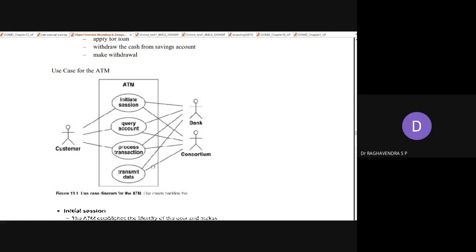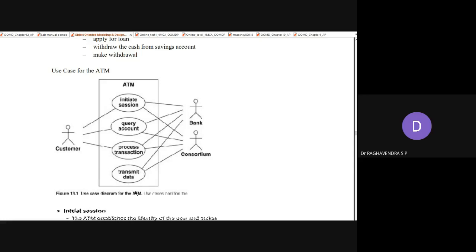Transmit the data is a use case which has a privilege in such a way that only a bank and a consortium person can do this. So the customer doesn't have any privilege, no authority to execute the transmit data.